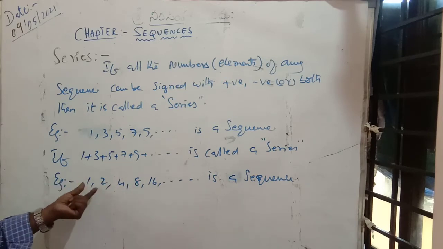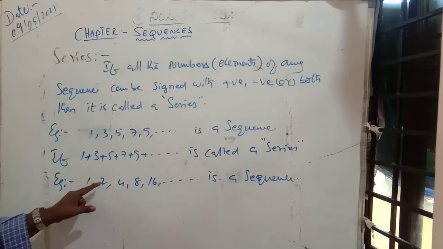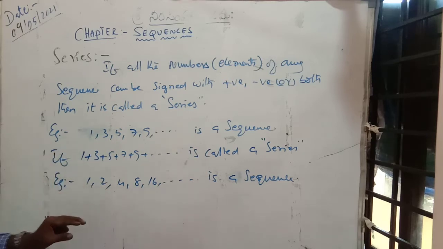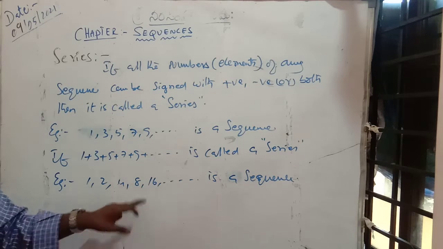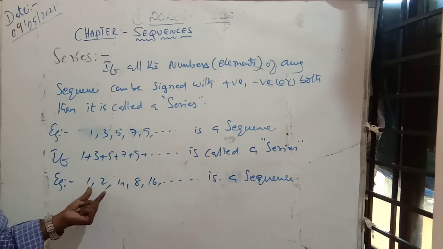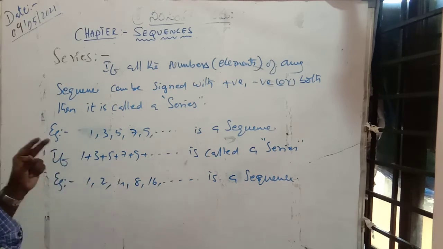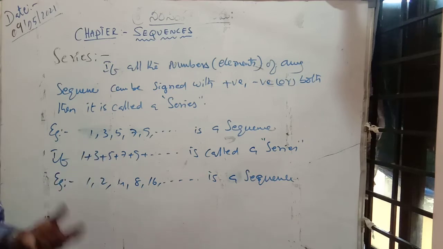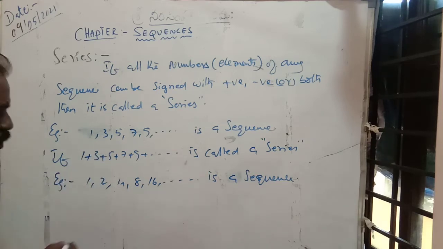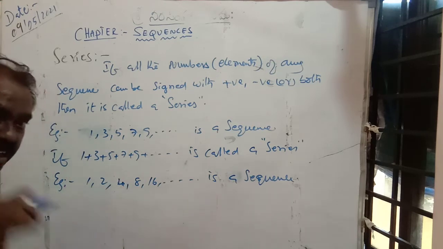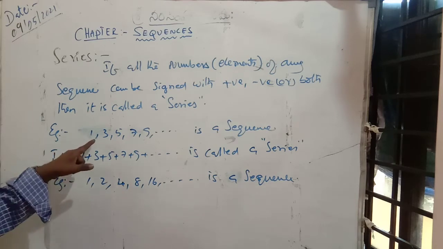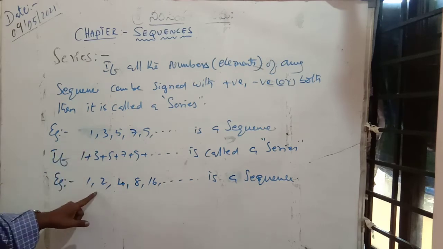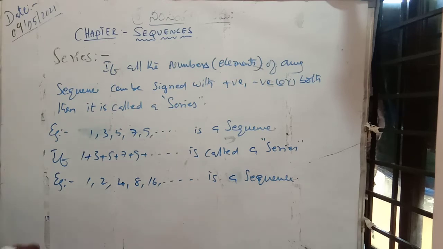The ratio for every pair of successive numbers is the same: 2 by 1 is 2, 4 by 2 is 2, 8 by 4 is 2, 16 by 8 is again 2. So all the numbers of the sequence are maintained by a definite rule. So it is also a sequence. Don't confuse: here it is difference, here it is ratio.